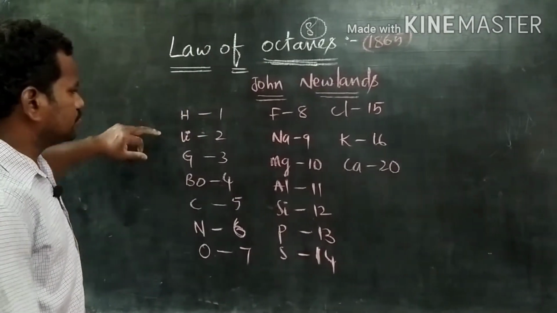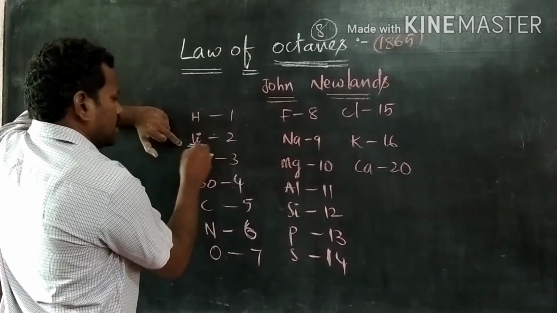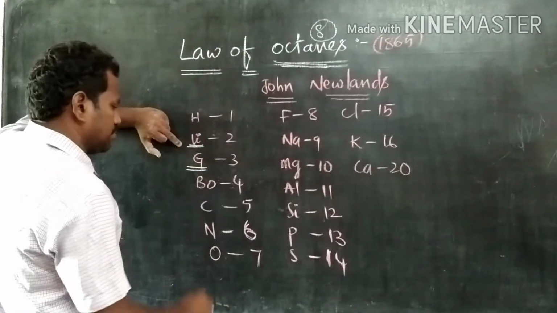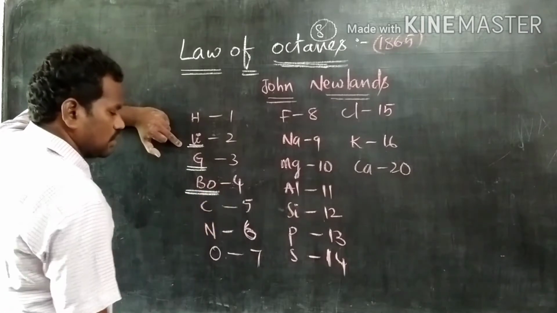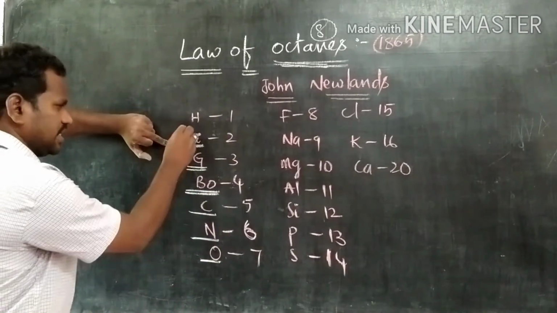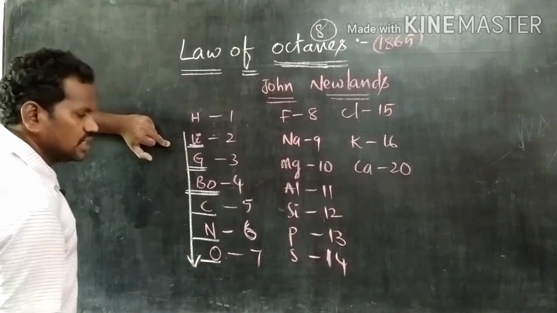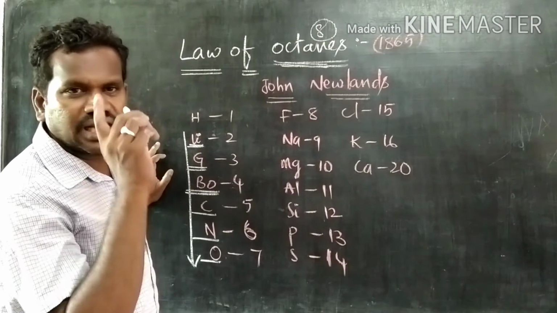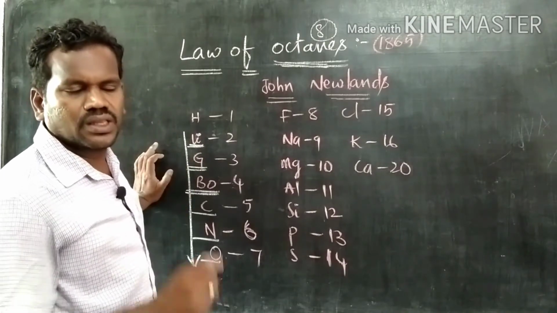If you observe, the atomic weight of lithium is less than that of the following elements: beryllium, boron, carbon, nitrogen, oxygen. So he arranged the elements in the ascending order of their atomic weights, like Dobereiner.